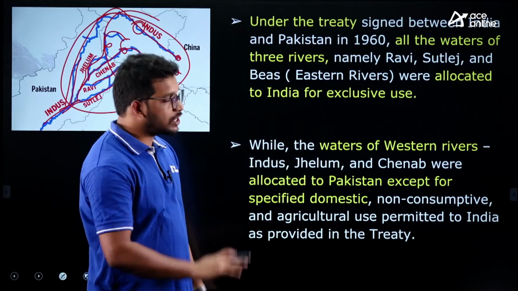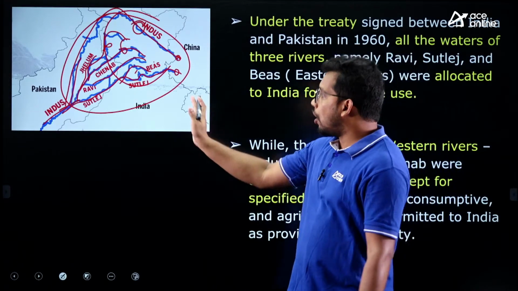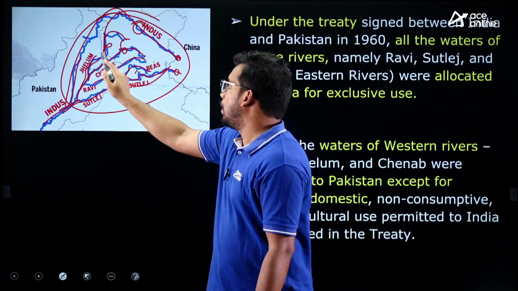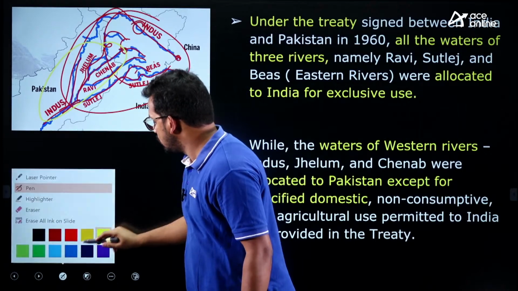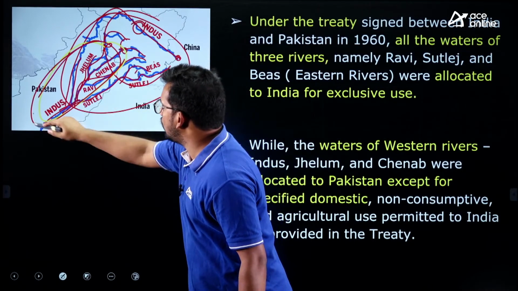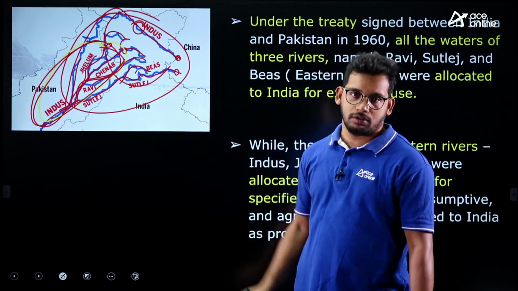According to this treaty, all the western rivers, meaning Indus, Jhelum and Chenab, these three, Ravi is not there, were given to Pakistan to use, right? And then the Satluj, Beas and Ravi, the eastern rivers, right?